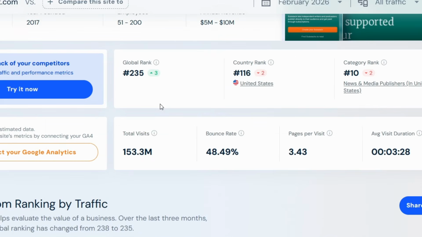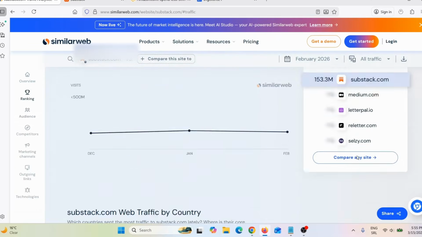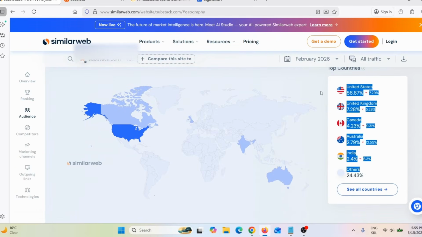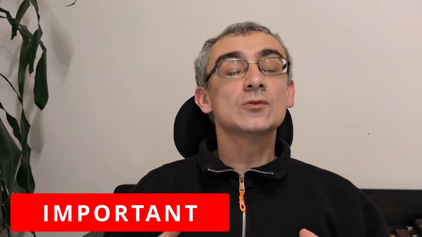traffic from search engines. Now, the website we are going to use today is getting more than 150 million monthly visits, and most of their visitors are coming from highly developed countries, which means this website has a good potential. But this is really important. You can't just go and promote your affiliate product. You need to provide value.